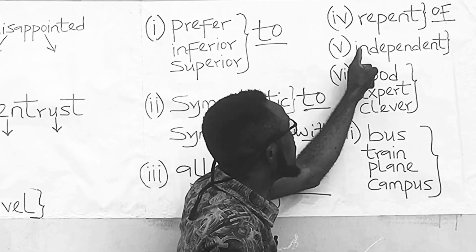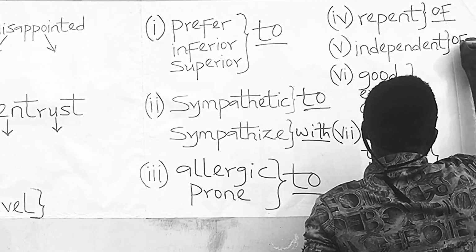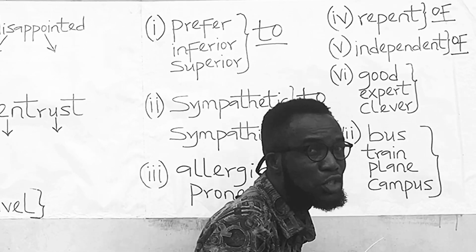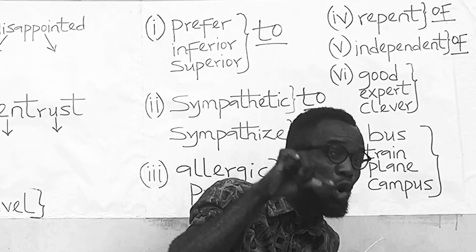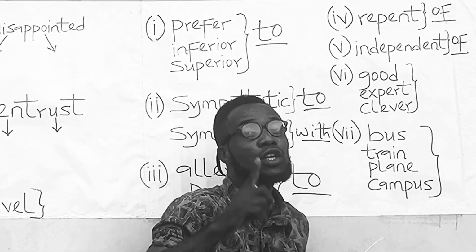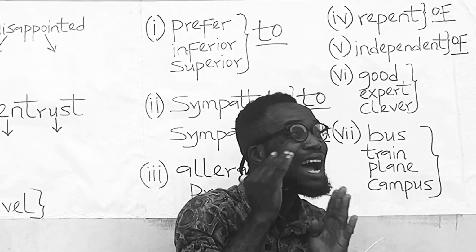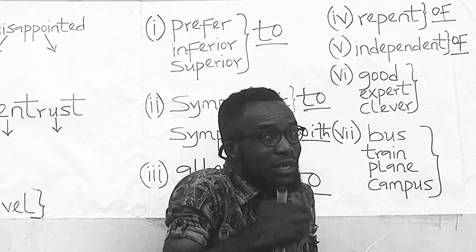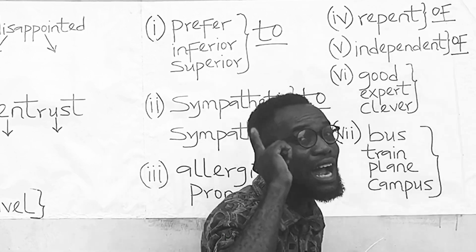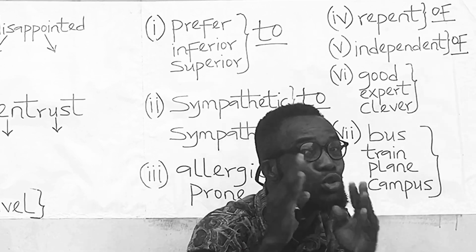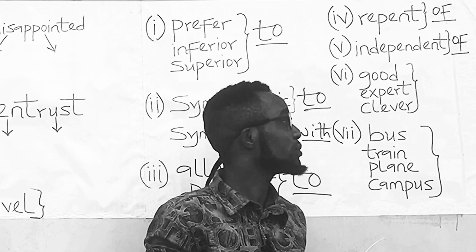The word independent carries the preposition of and not the preposition on. Independent of, not independent on. The truth is, the word depend or the word dependent carries the preposition on: depend on, dependent on. But the word independent carries the preposition of and not on. I believe that is understood.